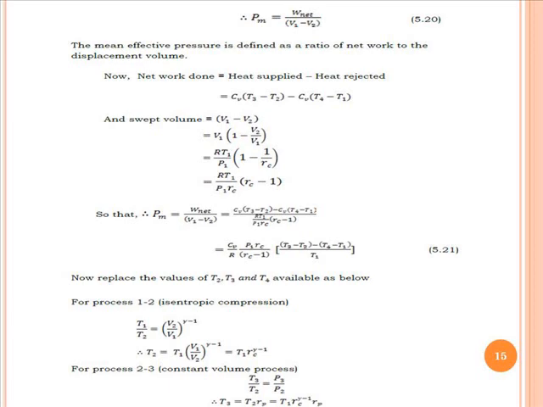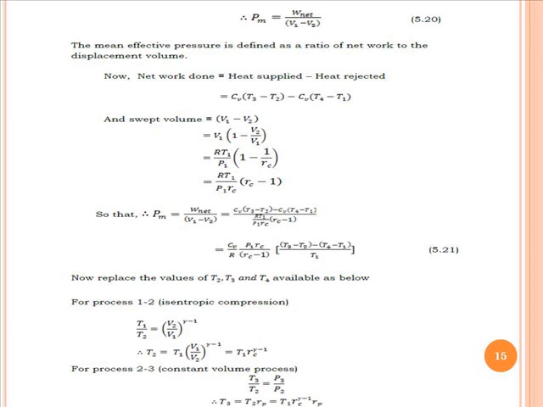If we keep V1 common, it is V1(1 - V2/V1). According to the perfect gas equation, PV = mRT; for 1 kg, PV = RT. So V1 is replaced by RT1/P1 times the bracket (1 - 1/Rc), where Rc is the compression ratio, the ratio V1/V2.